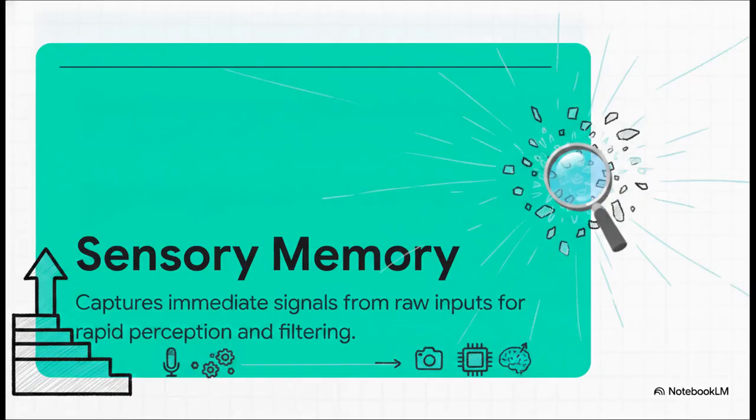Now, moving up the cognitive staircase, we enter the functional mechanisms. First step is sensory memory. In us humans, this is just a millisecond-level buffer. In AI, this maps directly to token ingestion. Sensory memory acts as this rapid perceptual filter. It strips away redundant noise, so the agent doesn't just drown in irrelevant context before it even starts reasoning.